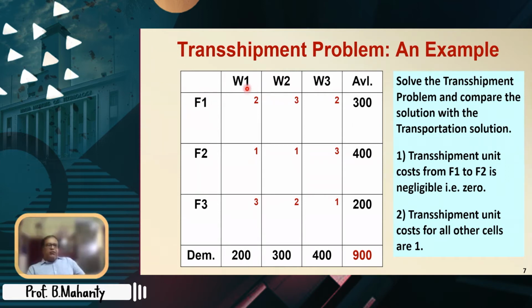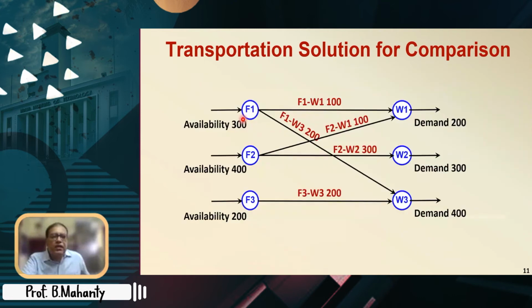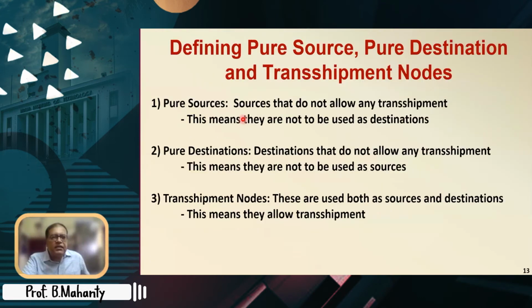Now tell me, W1, W2, W3, are there any pure destinations? So that also, yes, because there are no pure destinations in this particular problem. There are no pure sources and there are no pure destinations. Is it all right? Destinations do not allow any transshipment. If there is one destination sending to another destination, then the destination is being used as a source. Is it all right?